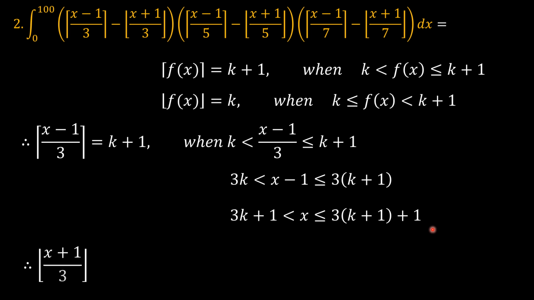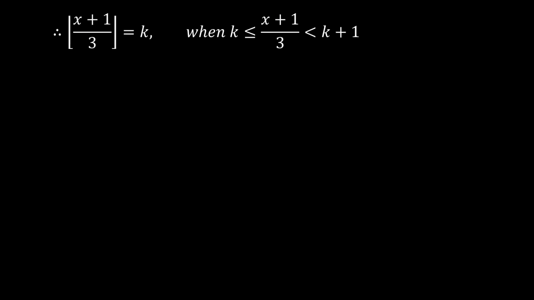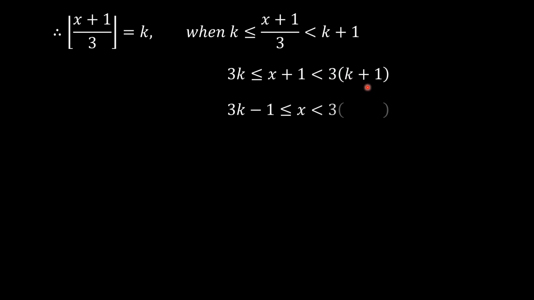And then the floor function of x plus 1 over 3 equals k when x plus 1 over 3 is greater than or equal to k and less than k plus 1. So that means that x plus 1 is greater than or equal to 3k, and less than 3 times k plus 1. And when we subtract 1 from both sides, this expression is equal to k when x is between 3k minus 1 and 3 times k plus 1 minus 1.